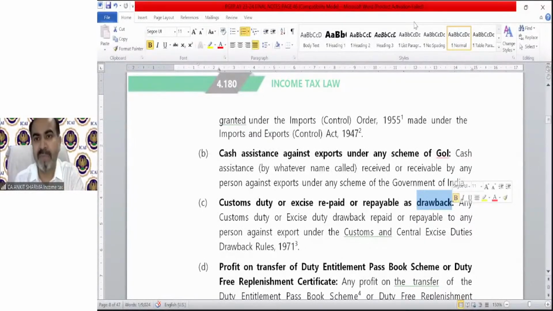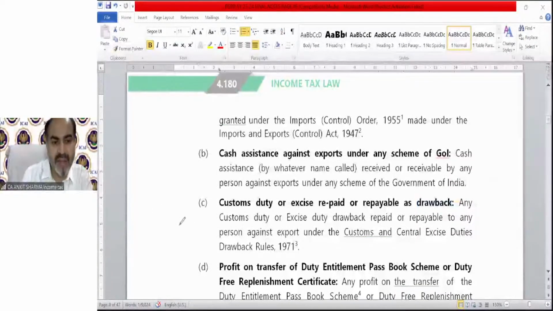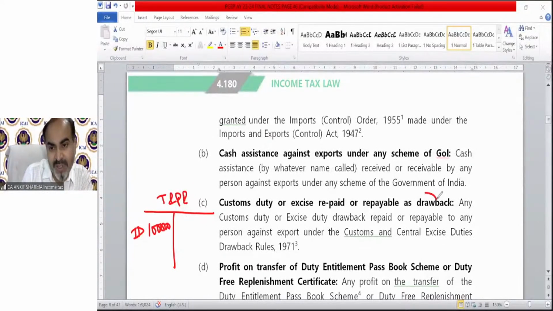So what must have happened over there? When I imported that, I paid import duty. That will be part of my trading and P&L expense side, 1 lakh rupees. That is my expense. And if I export these articles, then I will get a certain amount of duty drawback, which can be 98%, etc. Suppose we will get 98% as duty drawback.